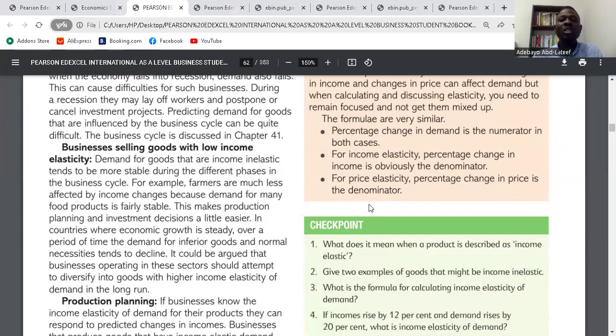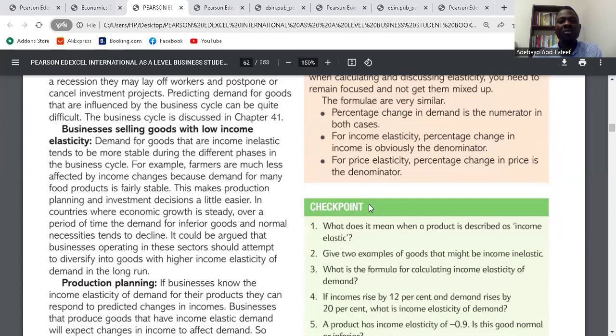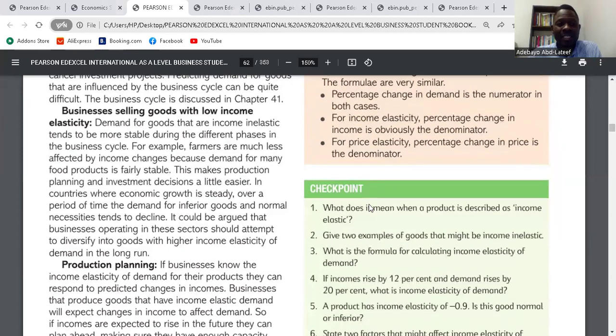The businesses selling goods with low income elasticity. Demand for goods that are income inelastic tends to be more stable during the different phases of the business cycle. For example, farmers are much less affected by income changes because demand for many food products is fairly stable.